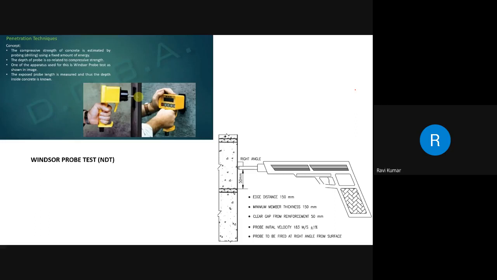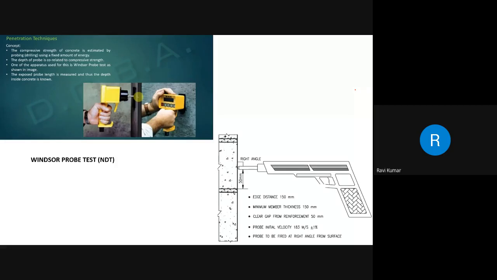So you have to do some UPV test. In the UPV test, with the help of transducers, you pass a current and measure the distance traveled from the introduction of the current until it comes back to the other transducer. You will have two transducers. One is sending the current, another one is receiving the current. So the distance traveled between these two points, with respect to the time, the velocity, will define the quality of concrete inside. The next test is the Windsor probe.